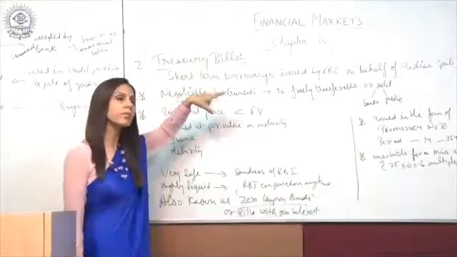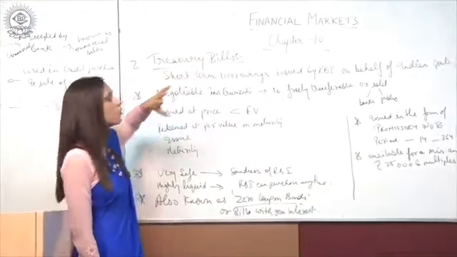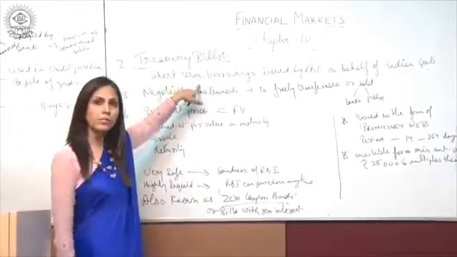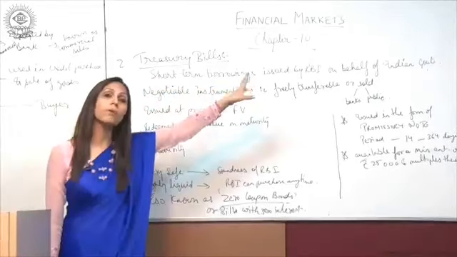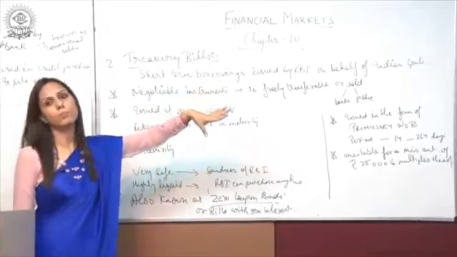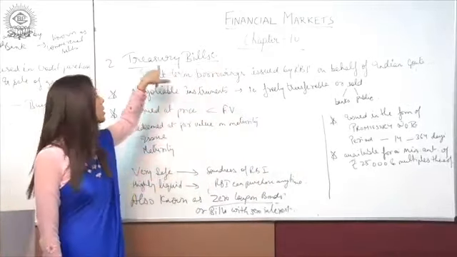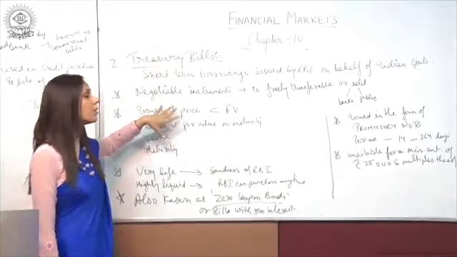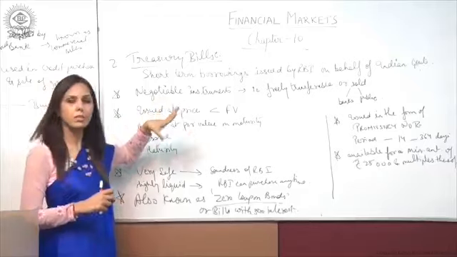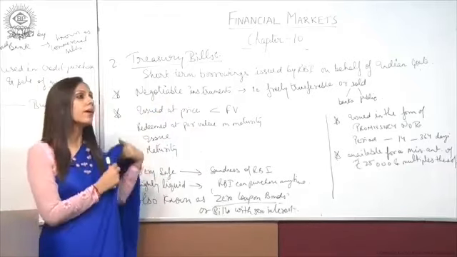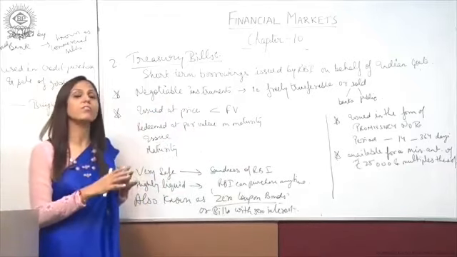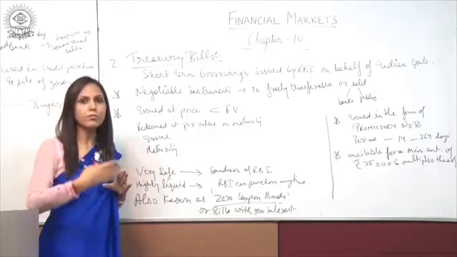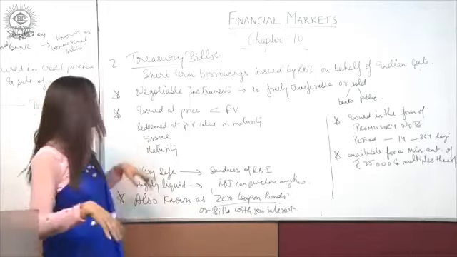Second money market instrument is treasury bills. What are treasury bills? These bills are the short-term borrowings issued by RBI on behalf of the Indian government, right? RBI issues these treasury bills. These treasury bills are negotiable money market instruments, and they are freely transferable and are easily sold to the banks or to the public, right?